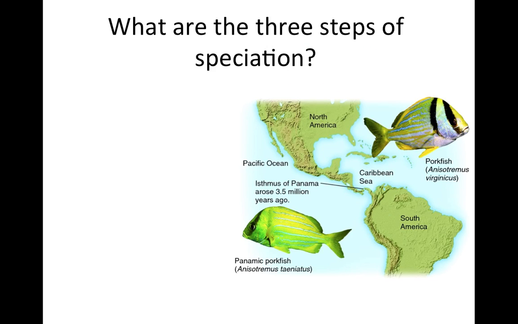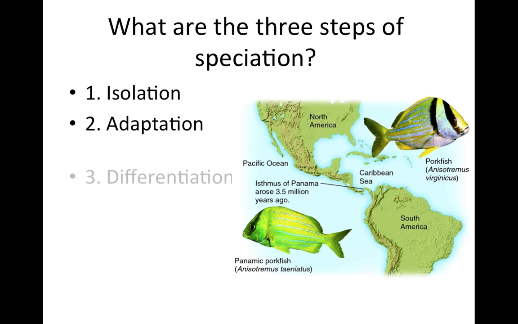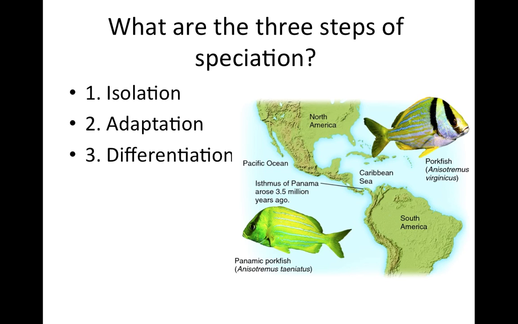See if you can remember them. What are the 3 steps of speciation? First, we've got isolation. They have to be isolated from each other. They have to be split into 2 groups. They have to adapt to their different environments. And finally, they have to become significantly different.